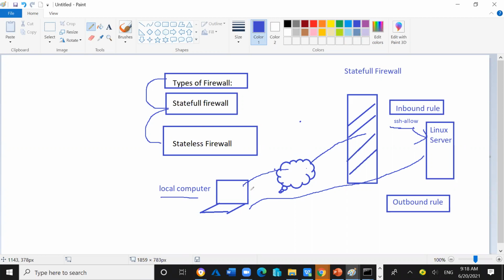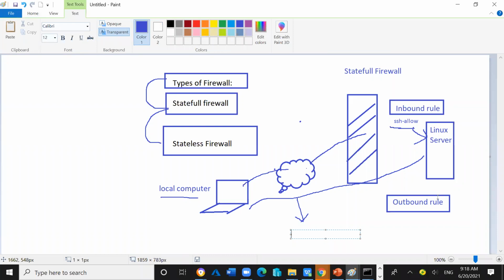Okay. So now, if the request is coming from the end user, it will hit the firewall, and the firewall will check the allow entries available. The request will finally reach the server, and the server will give the response, and the connection will be considered as successfully established.